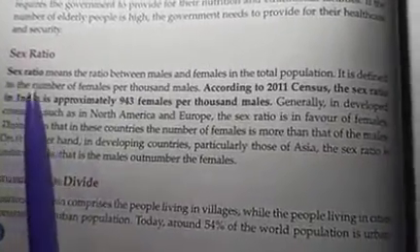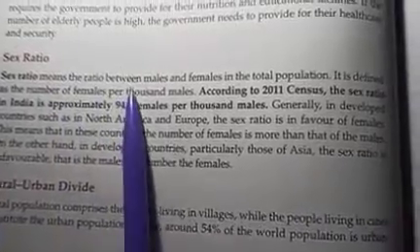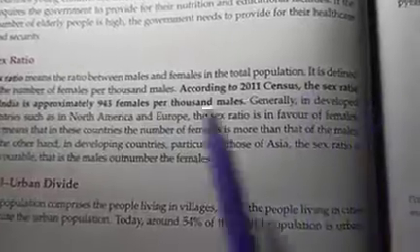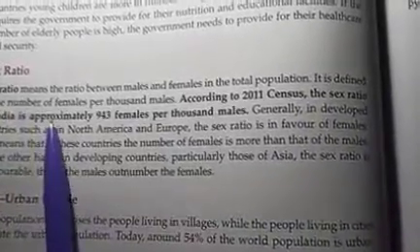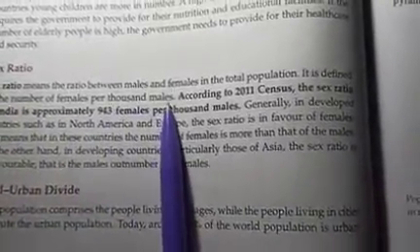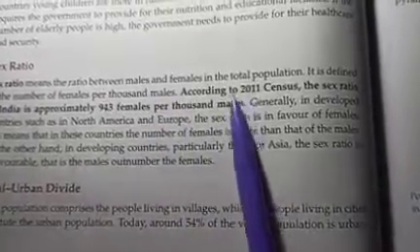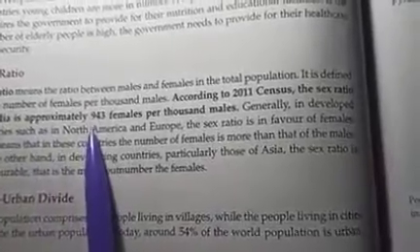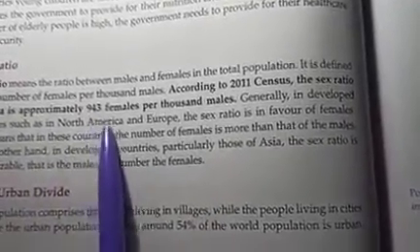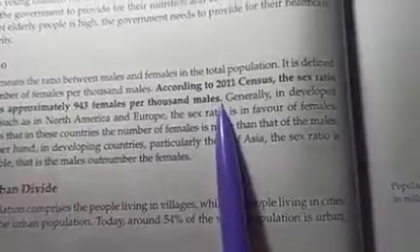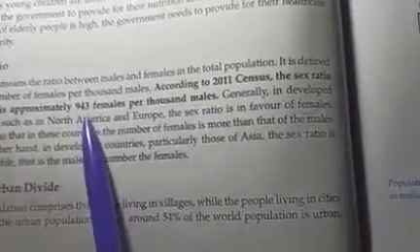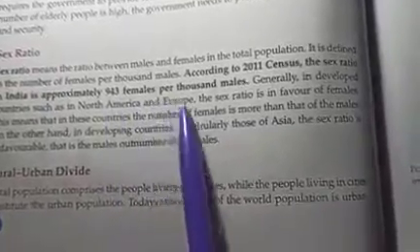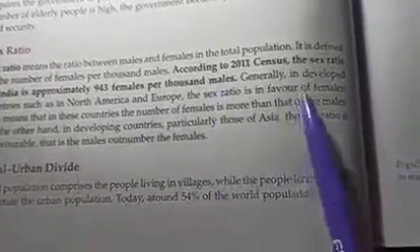Sex ratio means the ratio between the males and females in the total population. It is defined as the number of females per thousand males. According to the 2011 census, the sex ratio in India is approximately 943 females per thousand males. So here the females are less. Can you calculate how much they are less than the males?